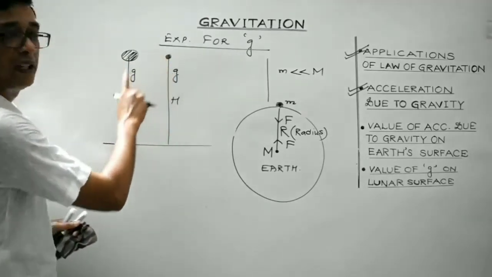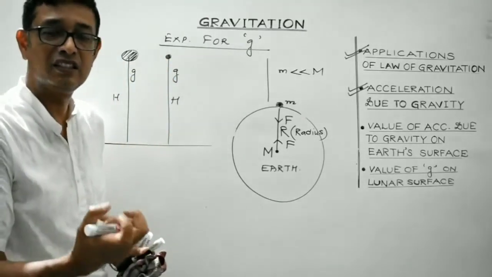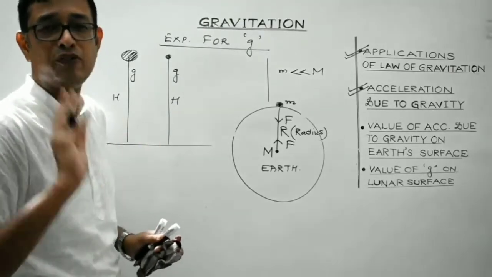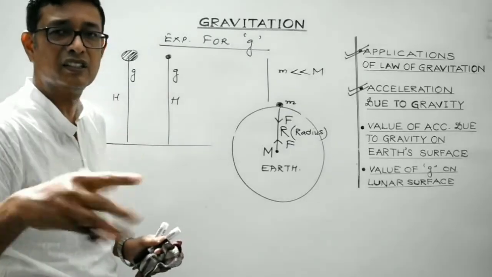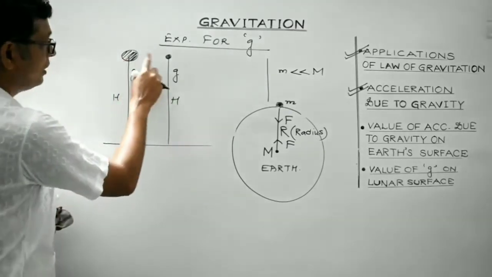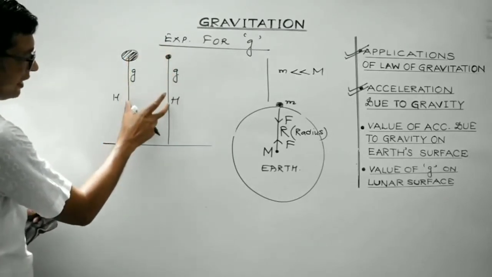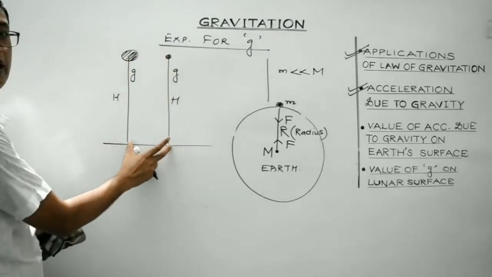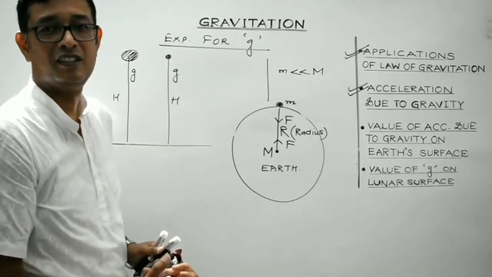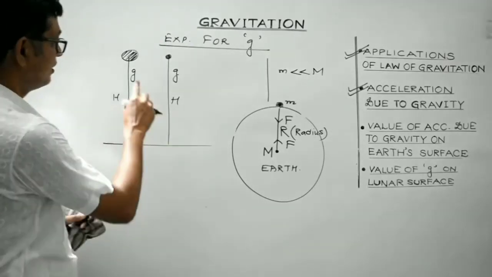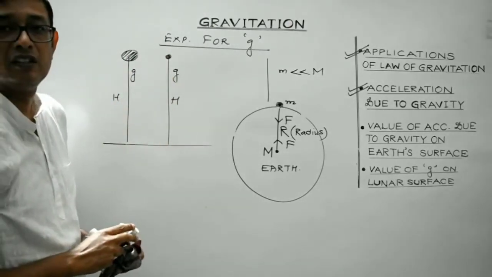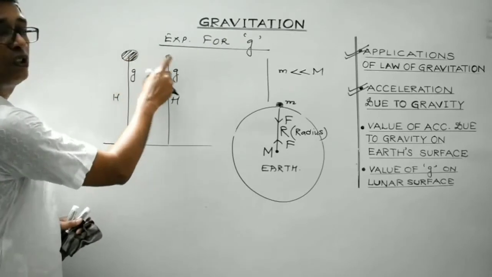If these two falling bodies, one the lighter, the other heavier, are only and only under the influence of gravitational force, and air resistance and any other forces are considered negligible, in such a case both the bodies will take equal time to reach the ground, and they will reach the ground with the same velocity. So the acceleration with which these two bodies are coming towards the ground is independent of the mass of the two bodies.